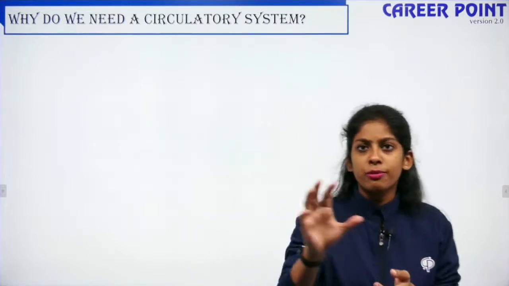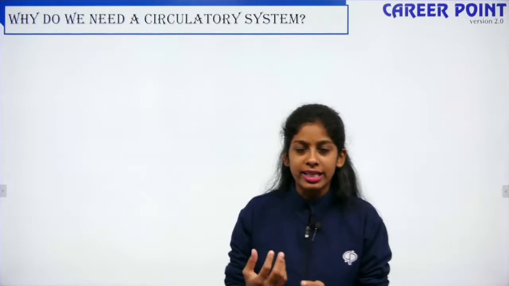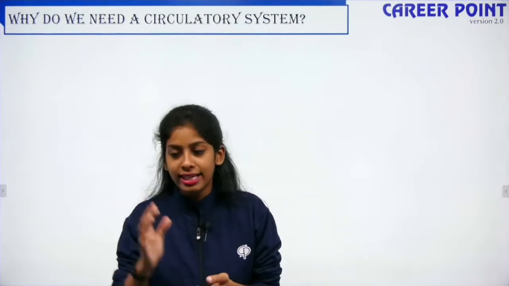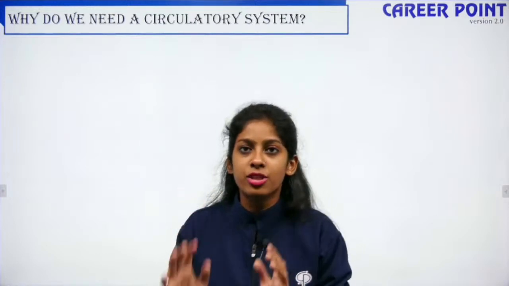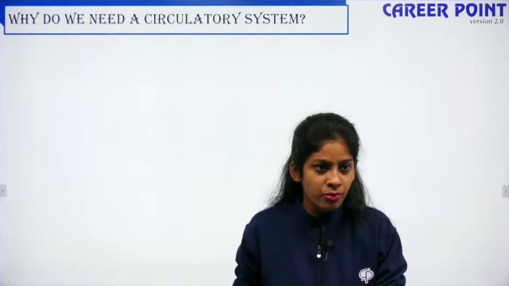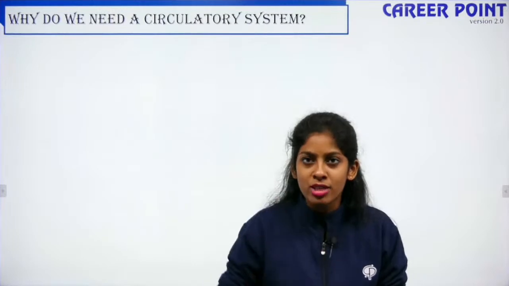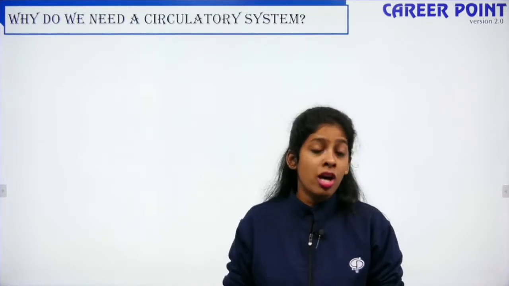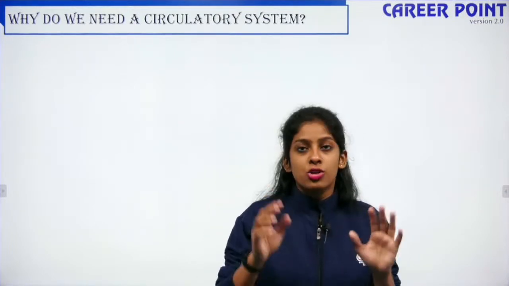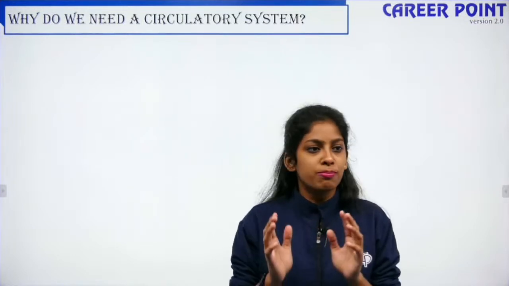Suppose, let's say you have your house, right? You go to the market, get the things that you need, and you keep them. Your mama and papa go to the market, they get all the things they need to run the family for this month, and they stock it in the house. And every day the waste is collected and thrown out, right? Much in the same way, we are supplying the cells with a lot of energy, and at the same time we collect the garbage from the cell. So who supplies it and who takes it out? That is the blood circulation. So in a nutshell, that is why we need circulation, and blood forms a major part of the circulation.